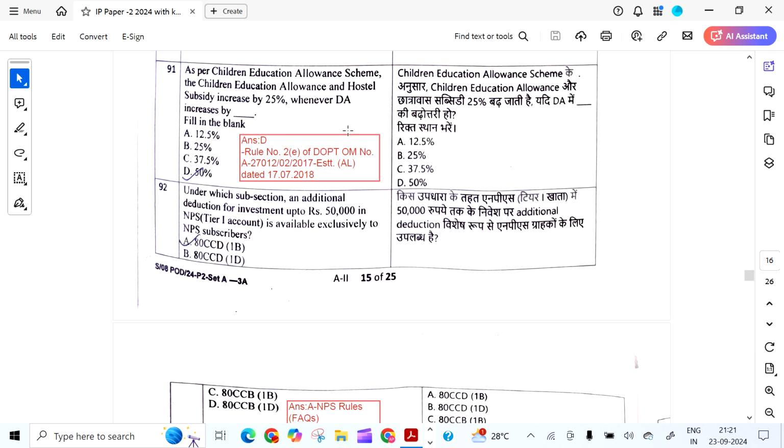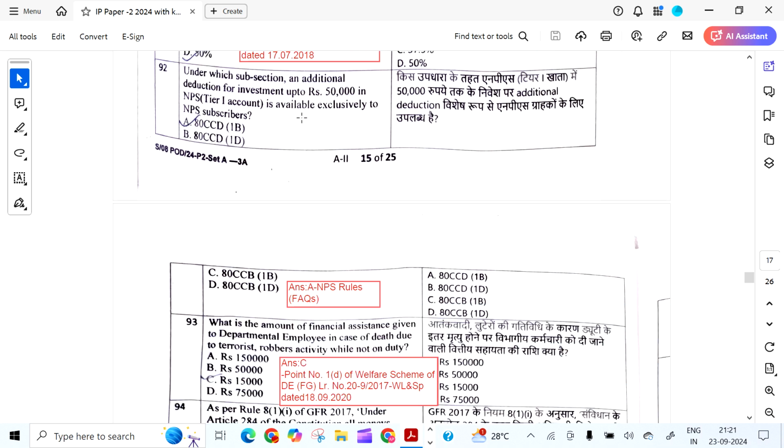under which subsection an additional deduction for investment up to 50,000 in NPS Tier 1 account is available exclusively to the NPS subscribers. It is under section 80 CCD 1B.